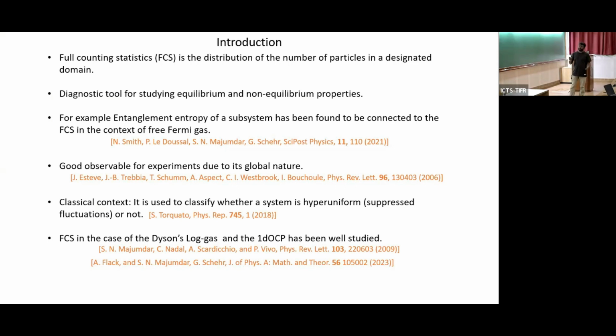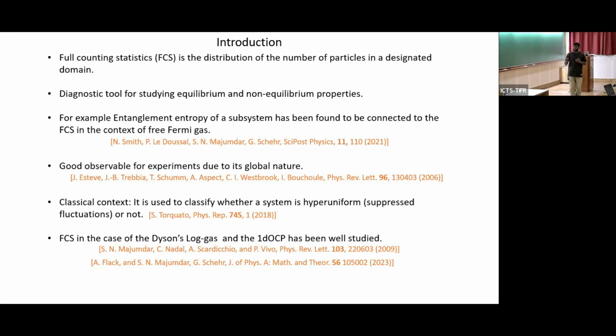In the classical context, for some systems you can use full counting statistics, especially the variance, to understand whether the system is hyper-uniform or not. By hyper-uniform, you mean it's extremely rigid and the fluctuations are suppressed. But even though this is an interesting problem, the analytical understanding is limited. The reason for that is the calculations are difficult. If you have interaction, it becomes difficult.